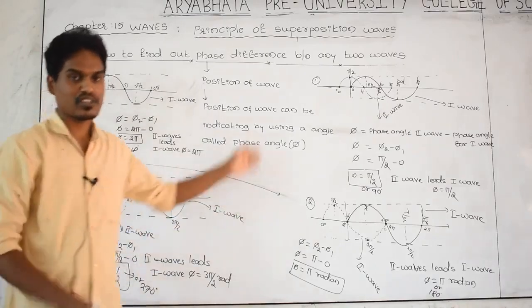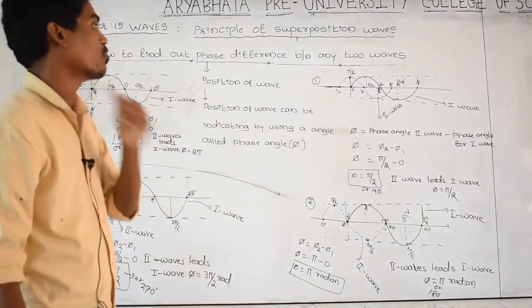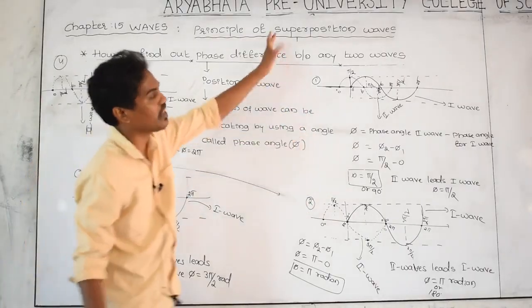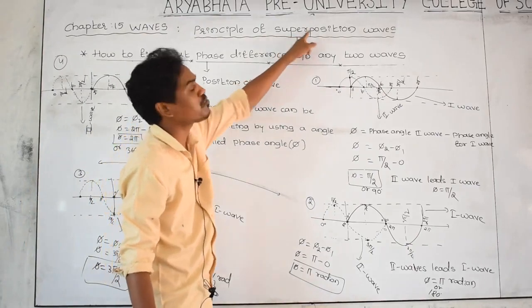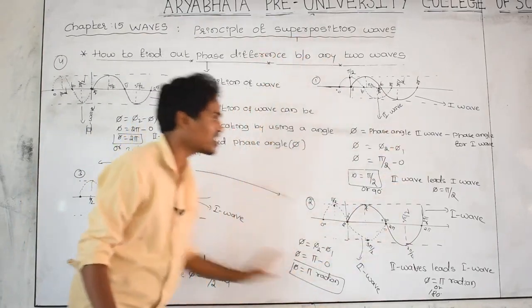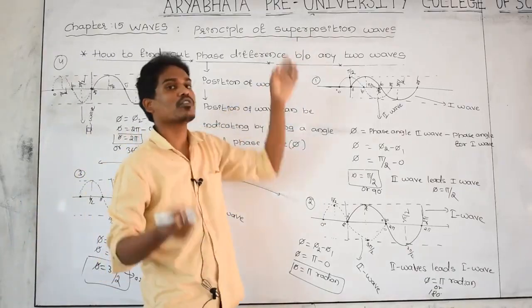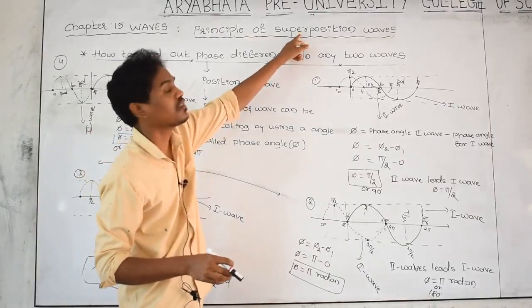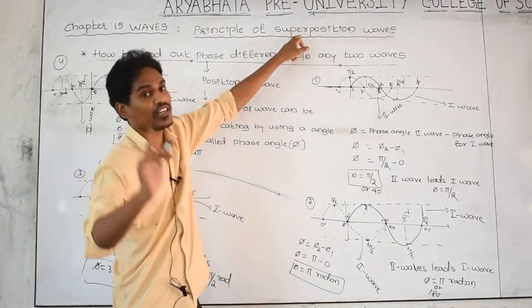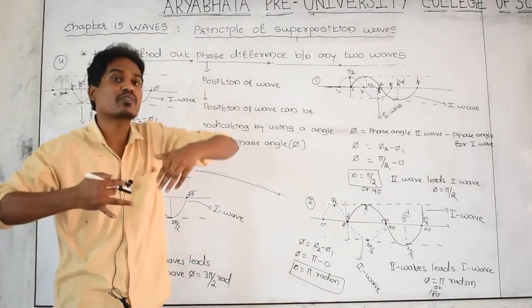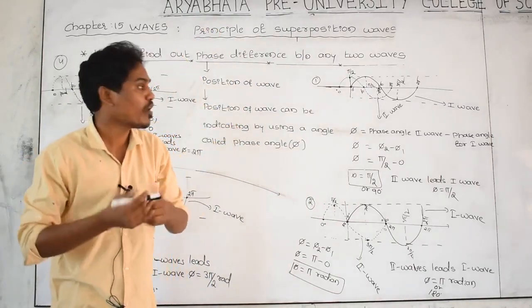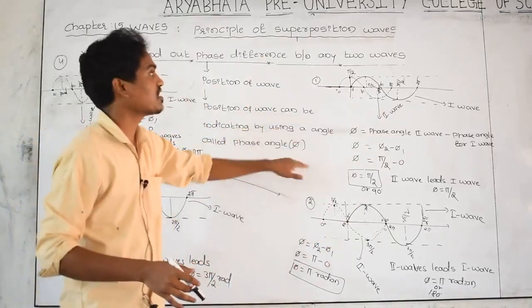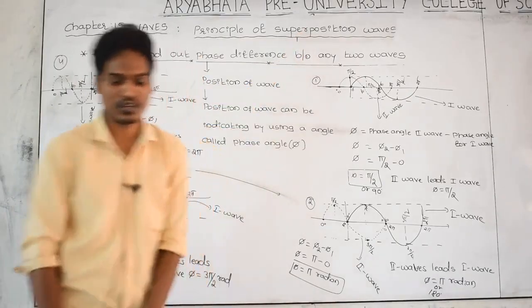Getting? Please learn how to find out the phase difference between any two waves. If you understood all these things, then next we'll go to the concept of types of superposition of waves. Without this idea, you can't understand how the waves are superposing or combining. In the next concept we can study the superposition types, one is constructive superposition, another is destructive superposition. Before going to that, this is necessary, that's why I have taught this. You remember all these things. In the next class I will discuss the types of superposition. Okay, thank you.